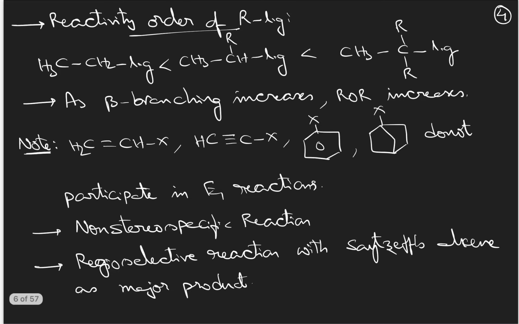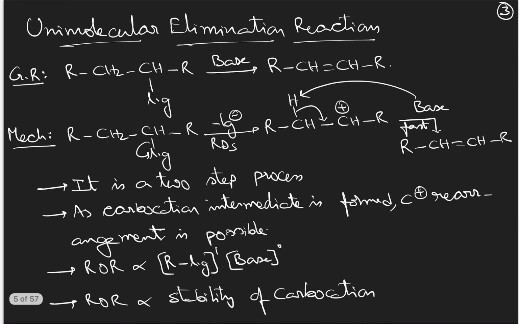It is a non-stereospecific reaction, because after Lg minus is removed, this is a single bond, so it can have free rotation. So the H plus ion can be removed from any direction, maybe from the opposite direction to the leaving group, or if the bond rotates, that hydrogen comes down and can be removed from the downside also.